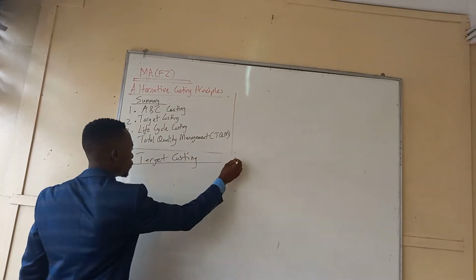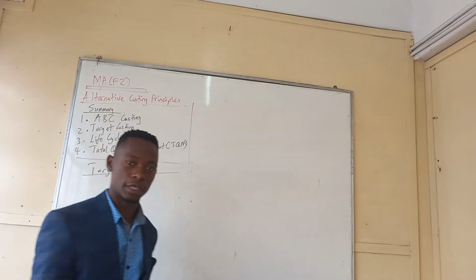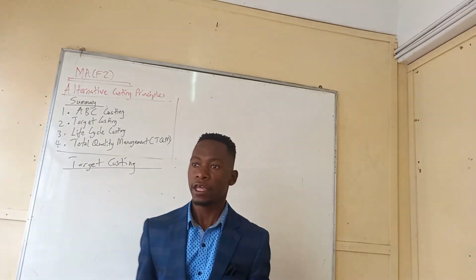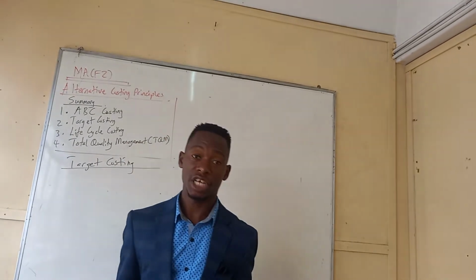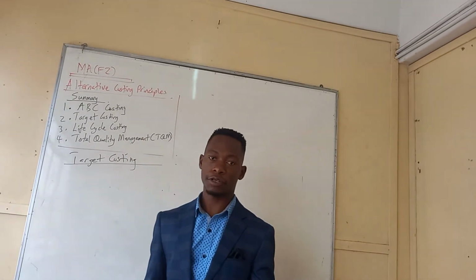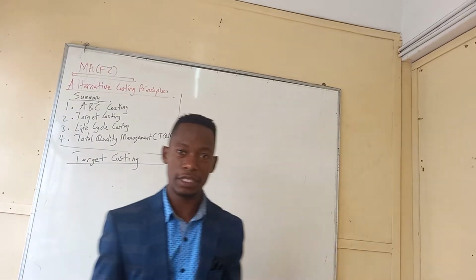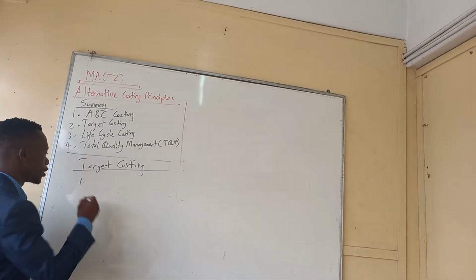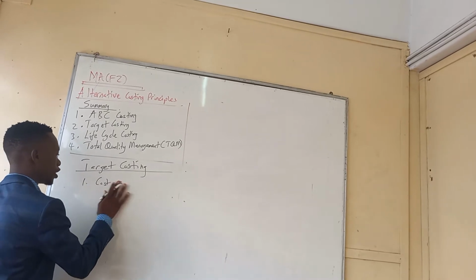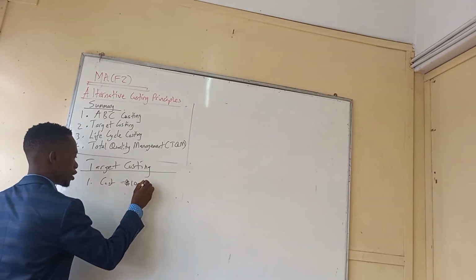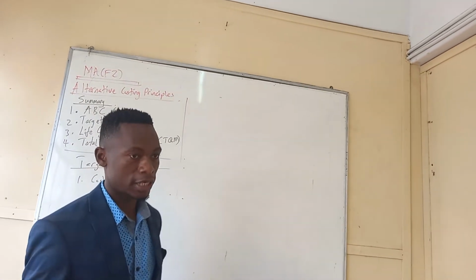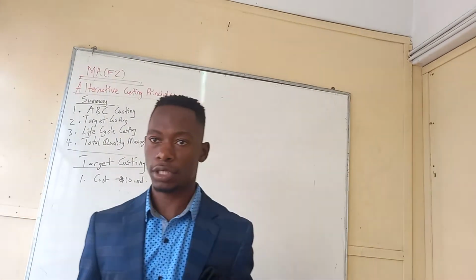Target costing. Why was target costing implemented? Most people in business, before they charge a price, first consider the cost that they have incurred. For example, someone might purchase a certain product at a cost of $10. This is the cost. They don't just start by charging a price, they consider the cost.